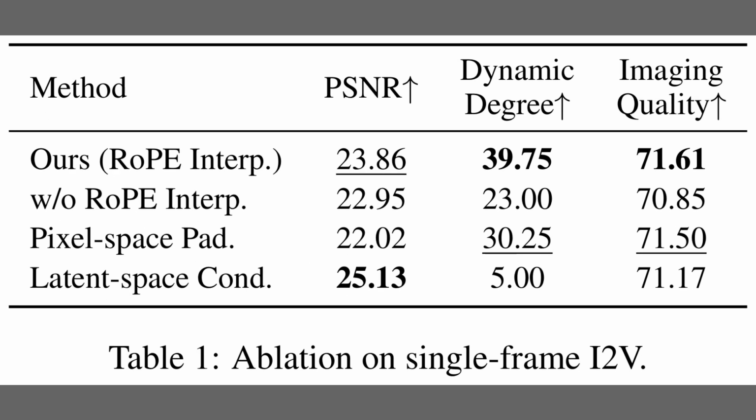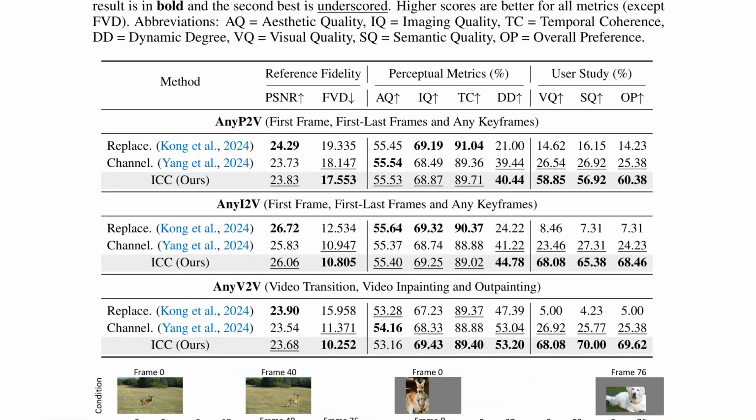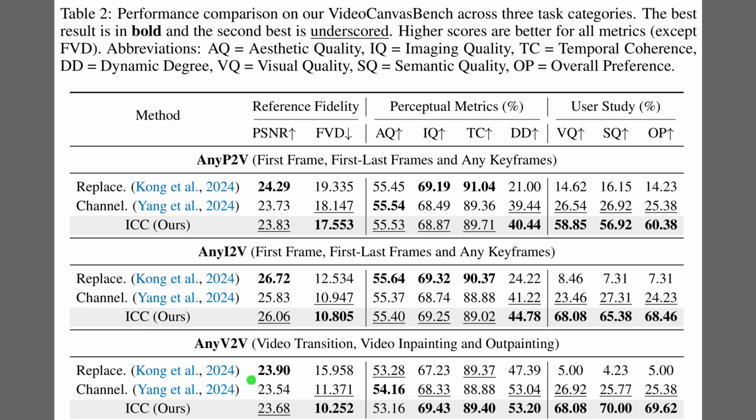Table 1 reports how alignment choices affect single-frame image to video. The RoPE interpolation version leads motion with a dynamic degree near 40, which signals stronger and smoother movement. It also tops imaging quality at about 72, suggesting cleaner, more appealing frames. Latent space conditioning peaks in PSNR at about 25, but that score comes with very low motion because the dynamics collapse.